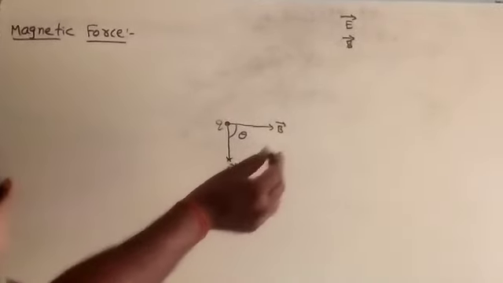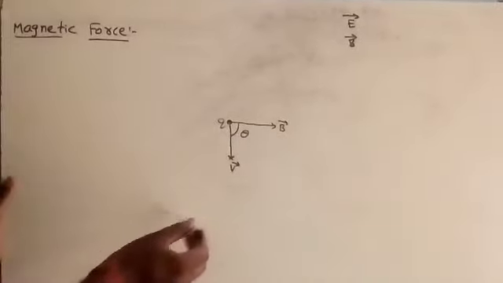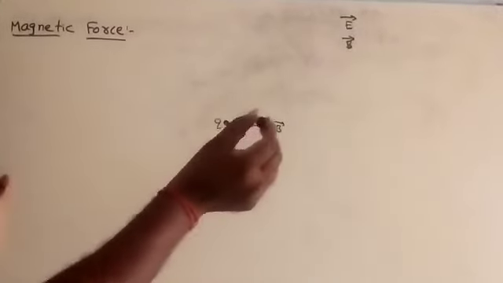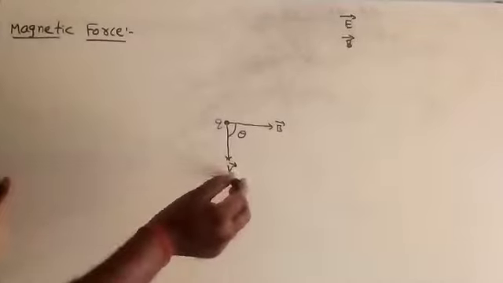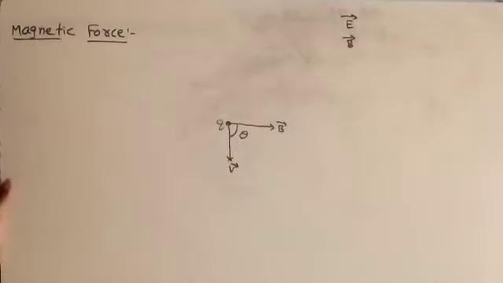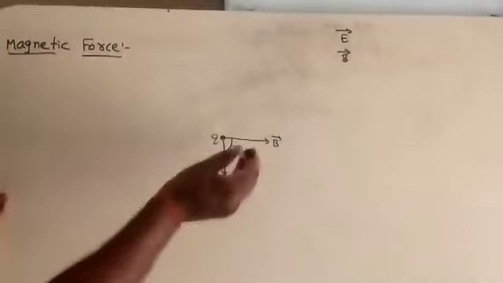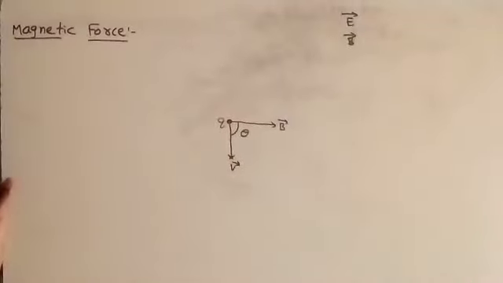Perpendicular means V bar and B bar both are in one plane, and the force will be acting perpendicular to those two. That means if V bar and B bar are both in the x-y plane, the force will be acting in the z direction. It is just similar to vector product properties from your first year lesson.